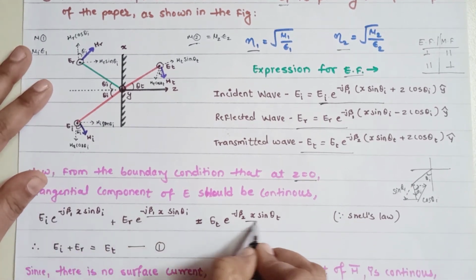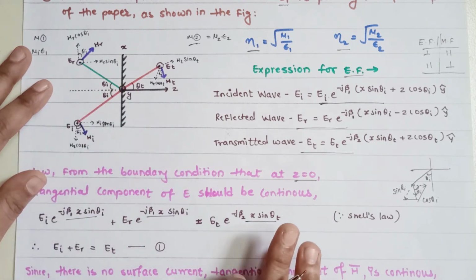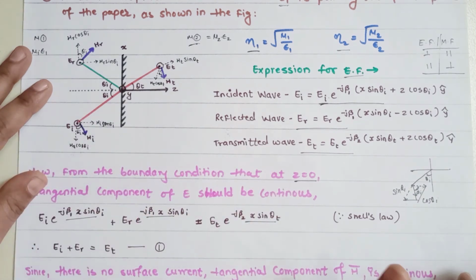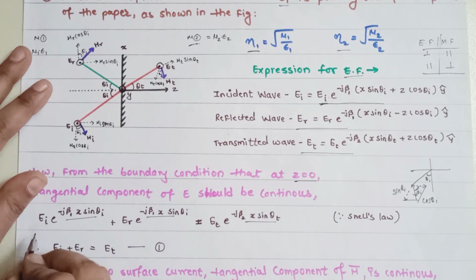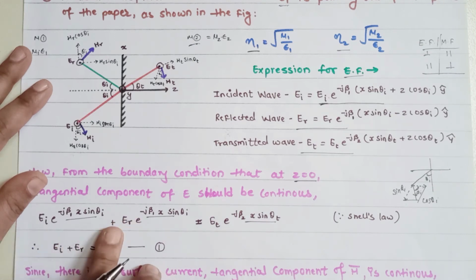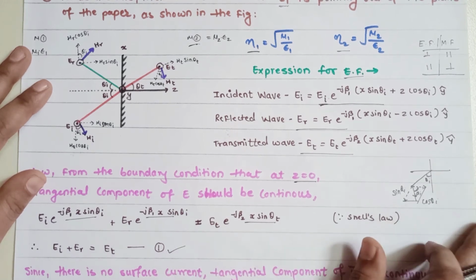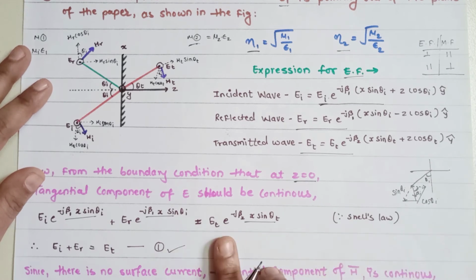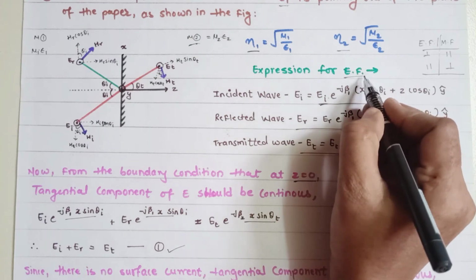Now the phase term, as you can see, in all three waves is going to be similar, because the phase term for medium 1 and medium 2 will be common in nature. So we consider and sum them together, and finally you get EI plus ER is equal to ET. So this is how you get equation number 1. I hope you understand how you get equation number 1. Once you get equation 1, we have solved the expression for the electric field.